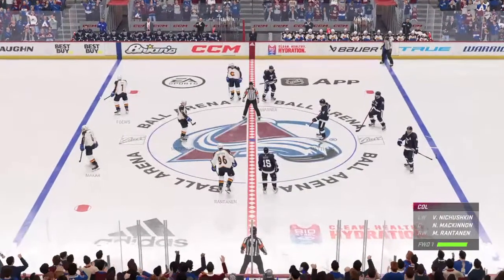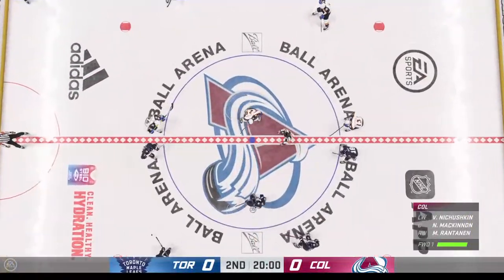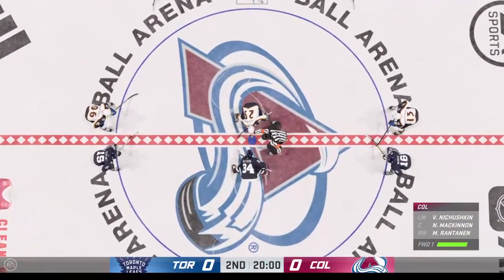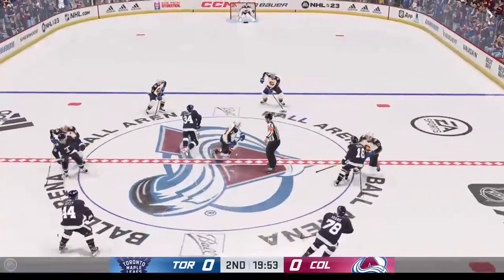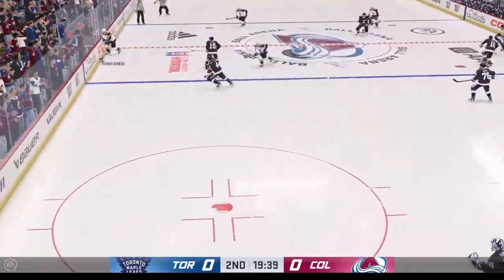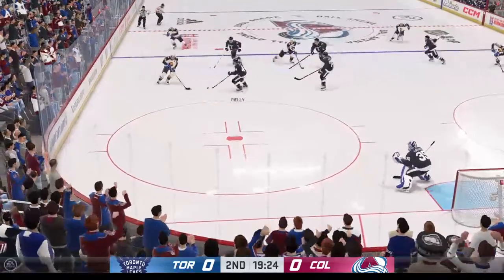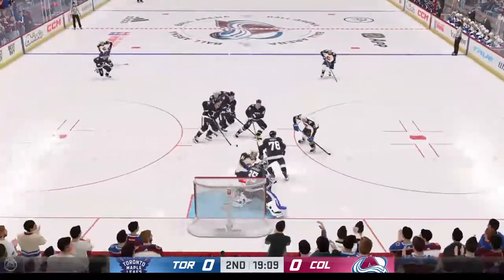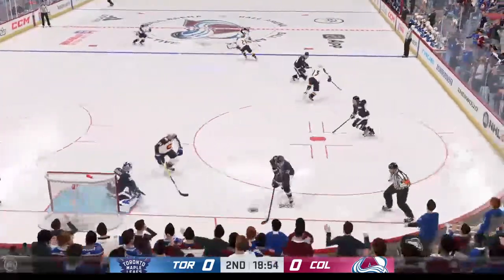Welcome into the second here tonight from Denver, Colorado. The Avalanche and the Toronto Maple Leafs. First of two meetings this year as the draw one back and controlled by Tavares. He has Rantanen. And he comes for the Avalanche. An open side and a shot lane. And that's stopped by Samsonov on the pass across.